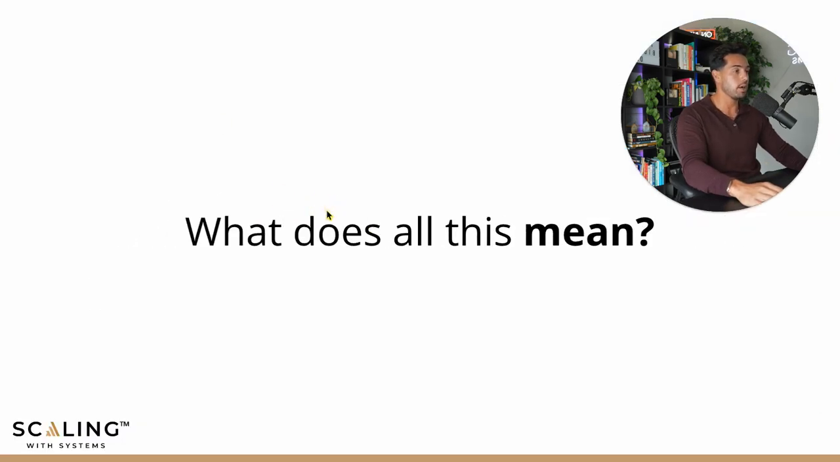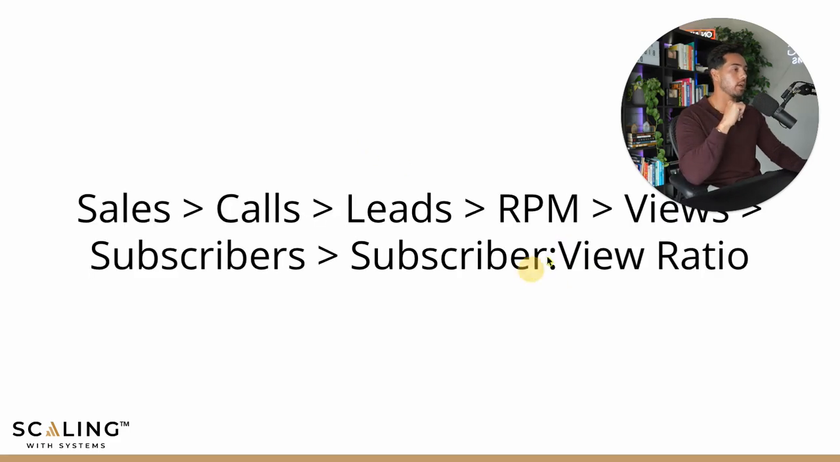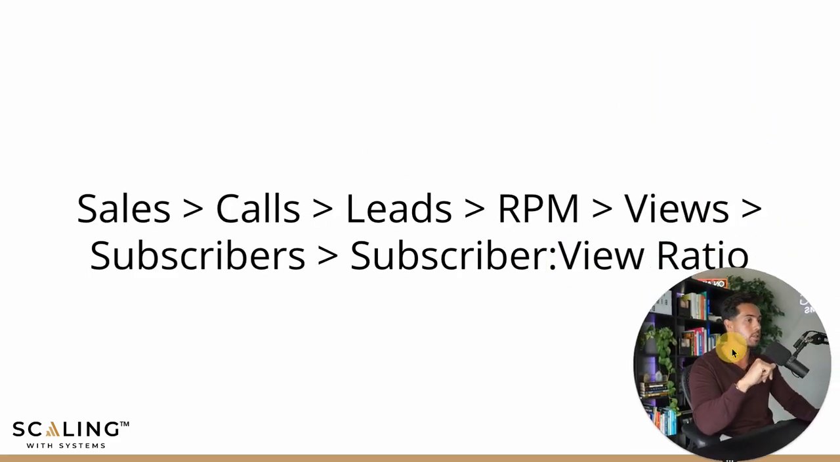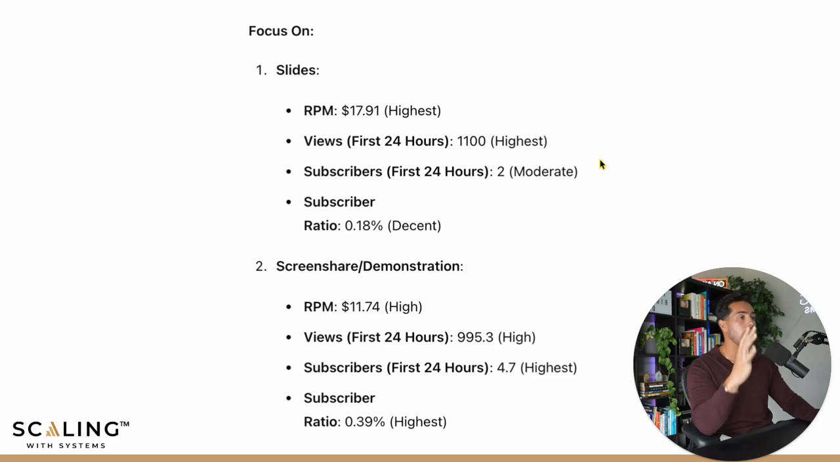Okay, so what does all this mean, right? What does all this data, it took me hours to put this all together. What does all of that mean for what I'm going to do for my channel in the future? Well, remember what we're optimizing for: sales, calls, leads, RPM, views, subscriber view ratio. Well, I had ChatGPT answer the question for all of us here. I gave it all the data, and then I asked it, let's analyze this stuff. So what I should be focusing on and what I will be focusing on in the future.